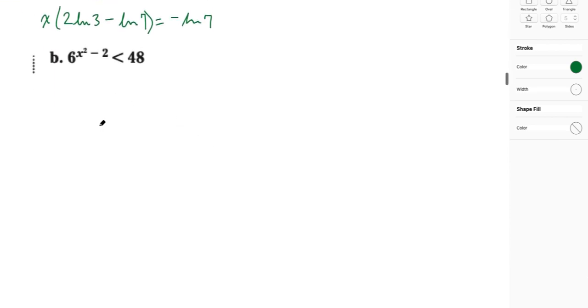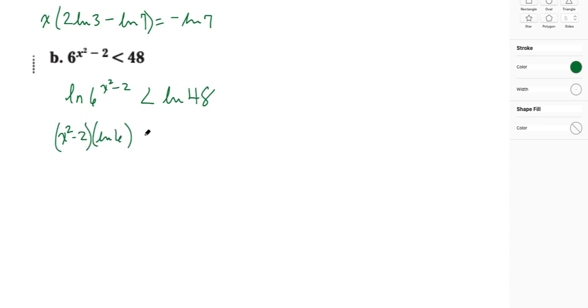Let's take a look at this situation. Here we have an inequality. Just like with the equation, we can still take the natural log of both sides, so let us do so. If I take the natural log of 6 to the x squared minus 2, it'll still be less than the natural log of 48. So when I use my relationship here, I know that x squared minus 2 times the natural log of 6 will be less than the natural log of 48.